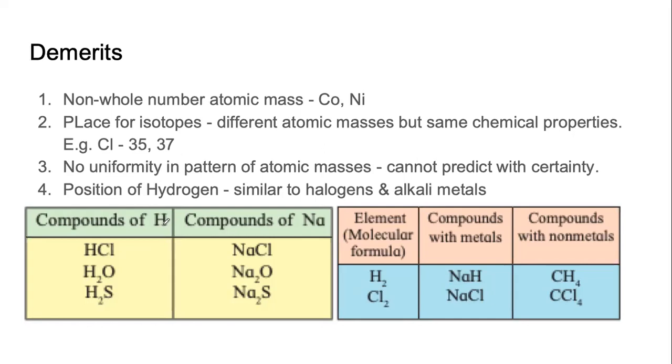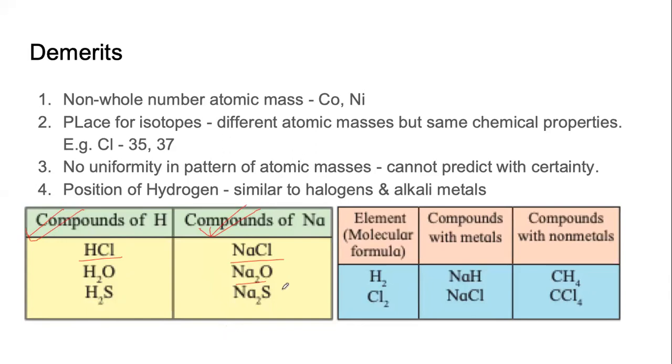And how did he know that this is the case? He compared the compounds of hydrogen with the compounds of sodium. So just like Na forms NaCl, hydrogen forms HCl. Sodium forms Na2O, hydrogen forms H2O. Sodium forms Na2S, hydrogen forms H2S. If it was only like this, there would be no problem.